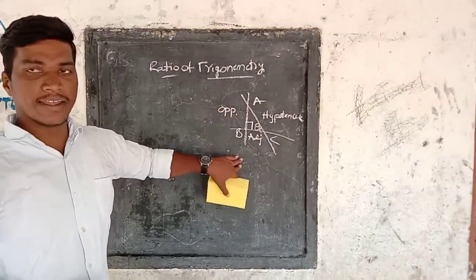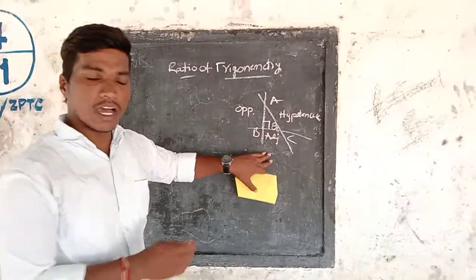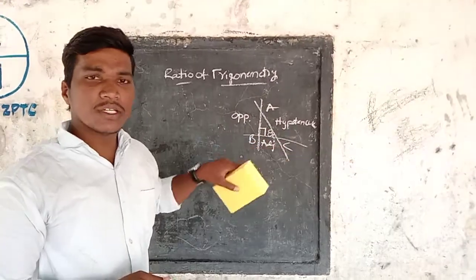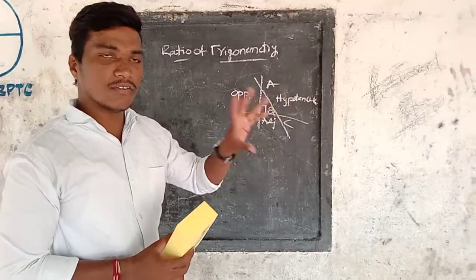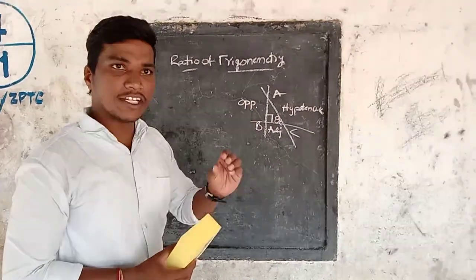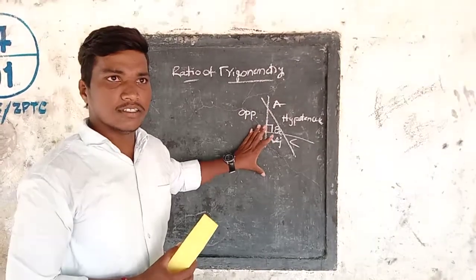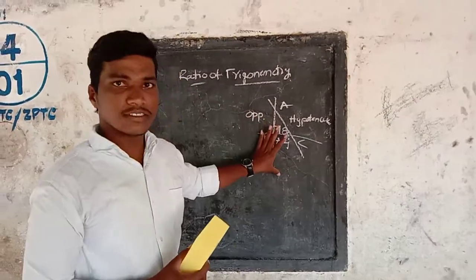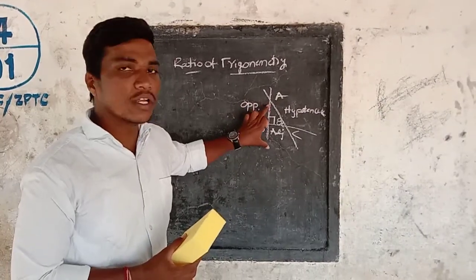Why am I taking this right angle triangle? In this right angle triangle there are three sides with different names. If we had these three sides with only one name, we would have a little bit of confusion. That's why in this right angle triangle there are three sides with three different names, and that's why we have to take only a right angle triangle.